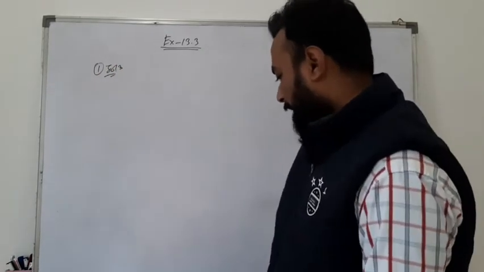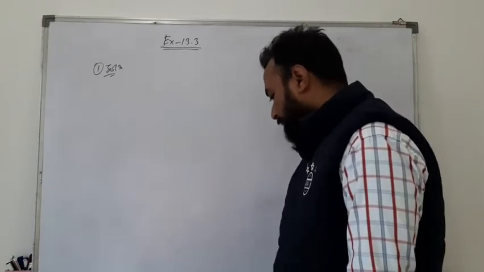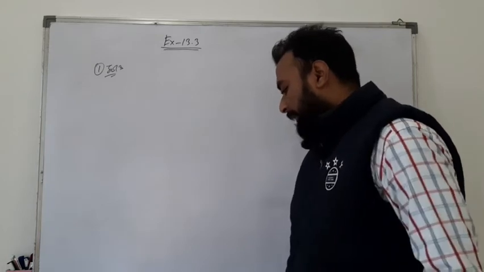A metallic sphere of radius 4.2 centimeter is melted and recast into the shape of a cylinder of radius 6 centimeter.